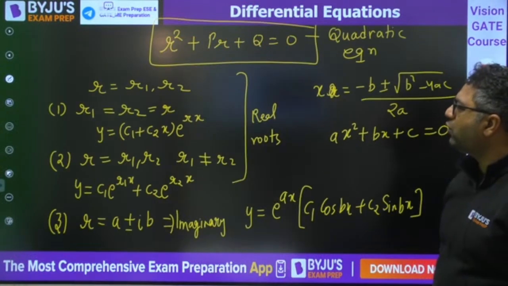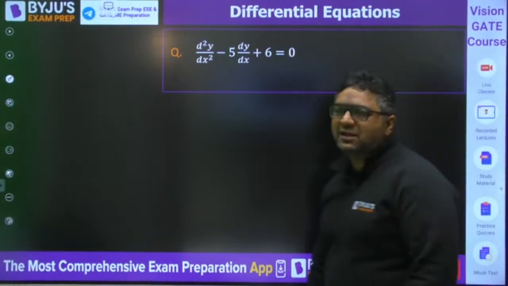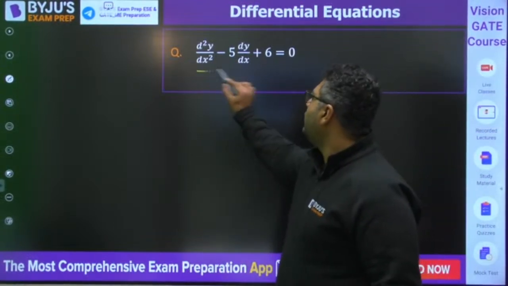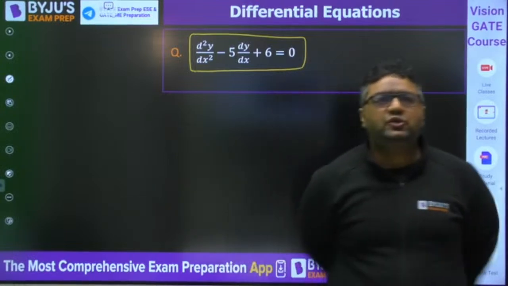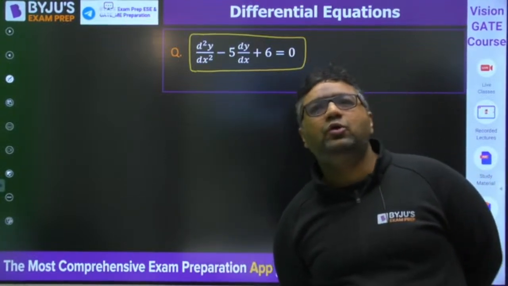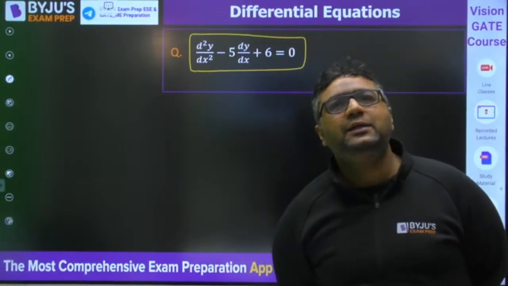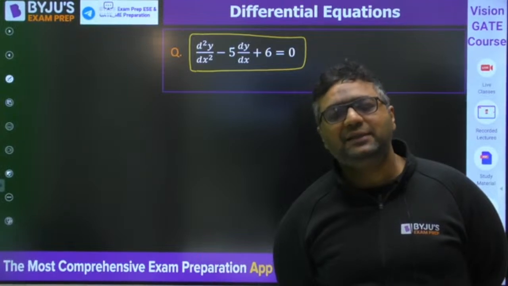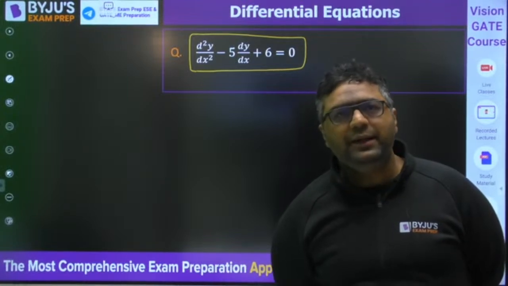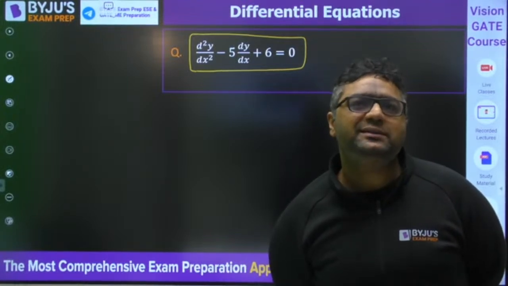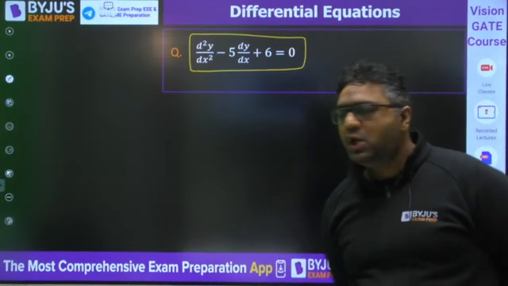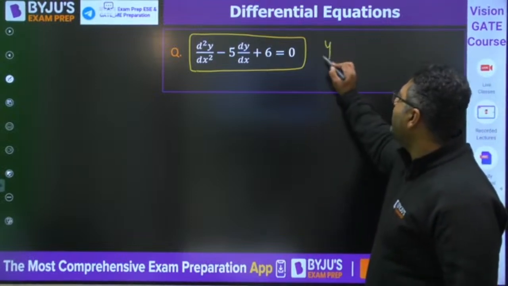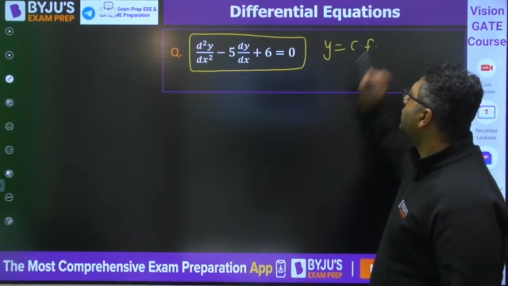Now we are moving to the questions. You can see this is the very first question. First of all, tell me, is it homogeneous or non-homogeneous? Please tell me that. Homogeneous. So if it is homogeneous, y will be complementary function for sure.